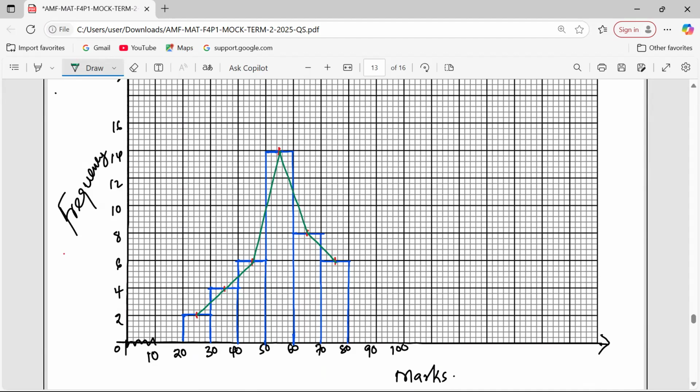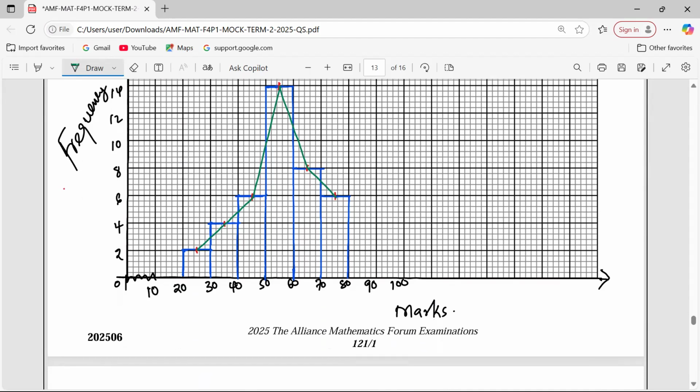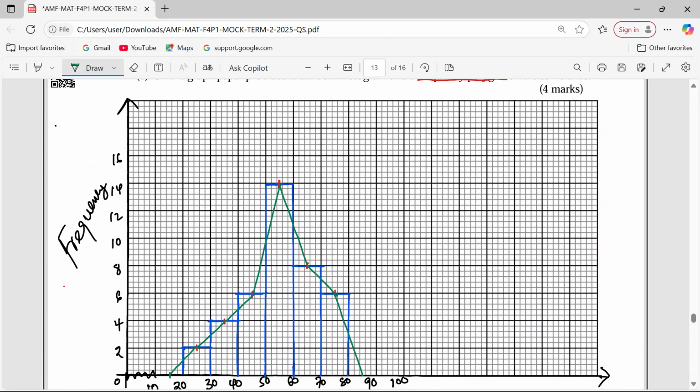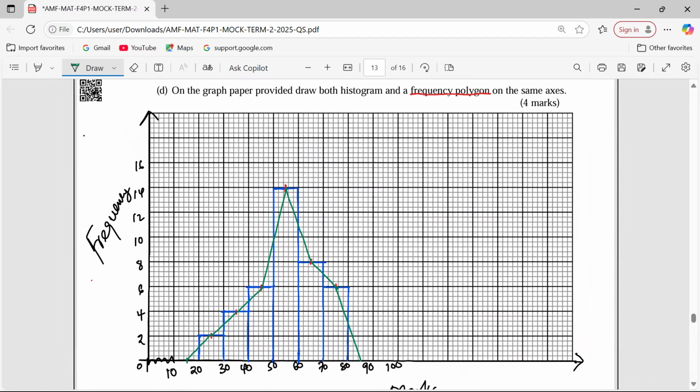After this, we shall talk about how we support this frequency polygon, so you don't leave it hanging on the tops like that. You are supposed to anchor it. You anchor it at the mid of the blank class that you started with. And also at the mid of the class which is blank, beyond the last bar, you also anchor it there at the mid. It should be on the axis. That is how the frequency polygon should be supported.